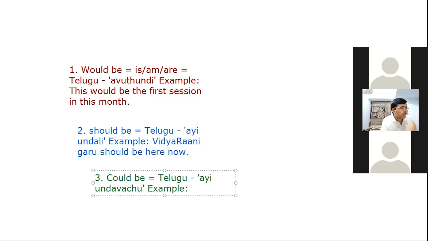if the Zoom session gives a beep sound once again now, that means someone else has joined. At that time, if I say it would be Vidyarani garu, for example, that means Vidyarani garu ayuntaru. Yeah, that's the meaning. It would be Vidyarani garu, ante Vidyarani gare ayuntaru. That is the meaning.